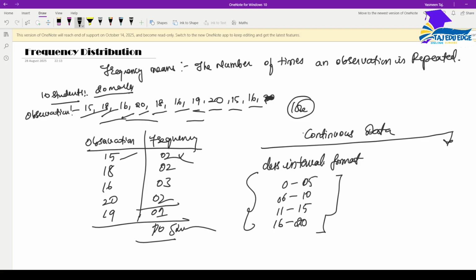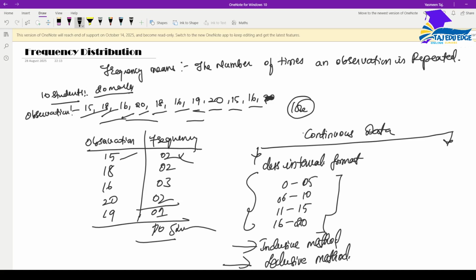And this continuous data can be put in two different formats. What are those two formats? One is the inclusive method, another one is the exclusive method. We can prepare a continuous data frequency distribution table by the inclusive method or by the exclusive method.